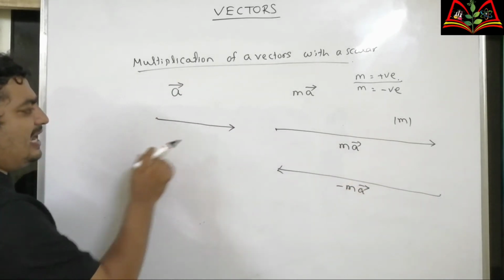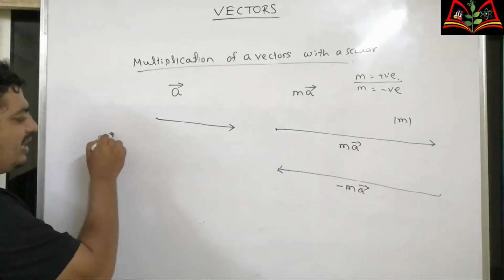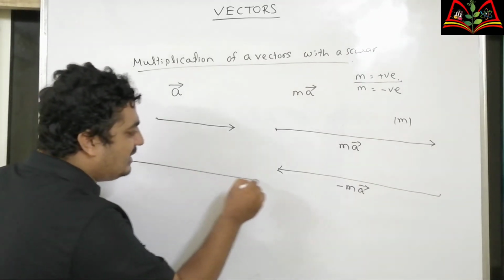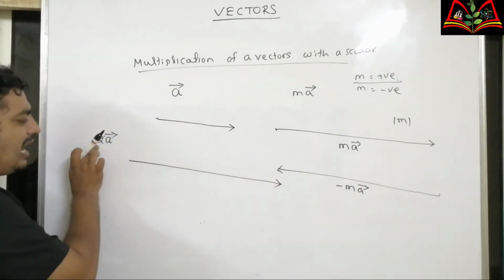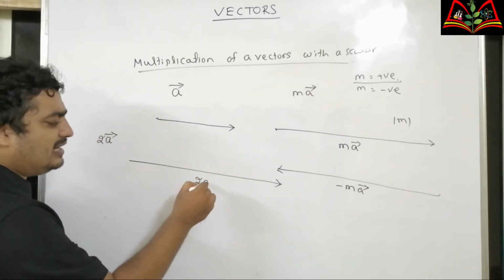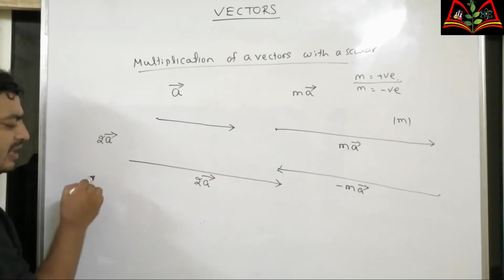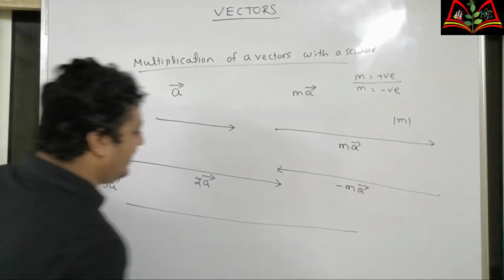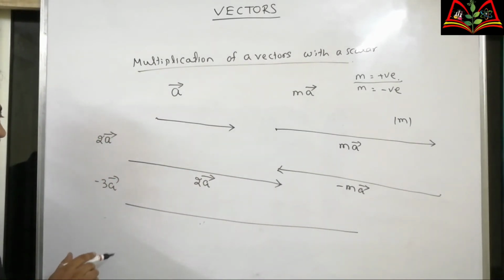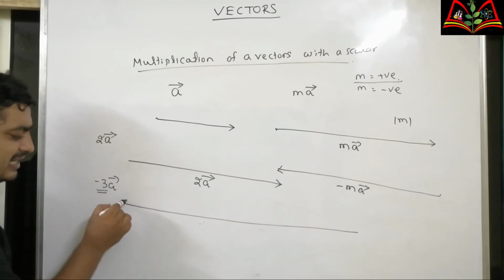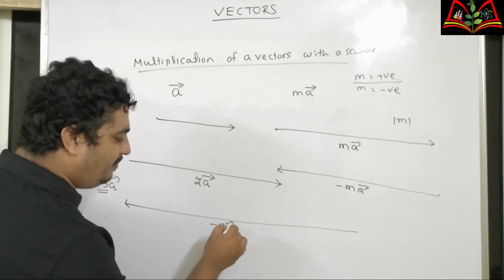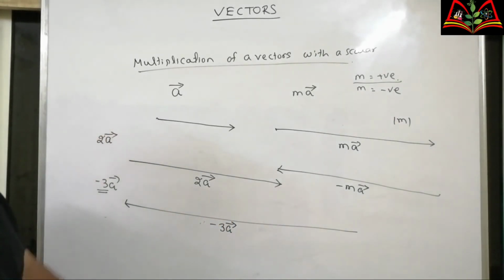For example, A is given. If I have to find 2A, I have to make the length double. As 2 is positive, the direction remains same. If I have to find minus 3A, the magnitude becomes 3 times, but as it is negative, the direction is reversed. So this will become minus 3A.